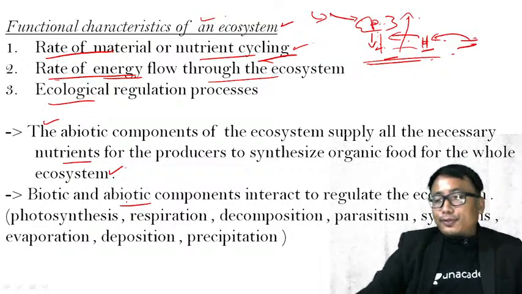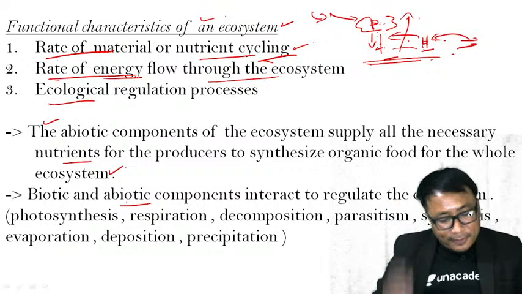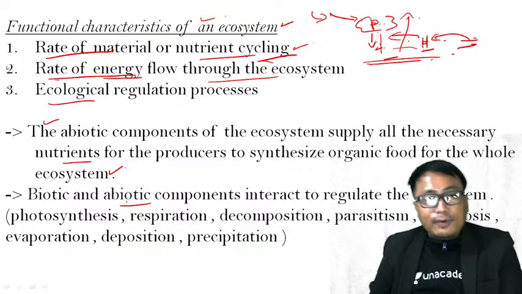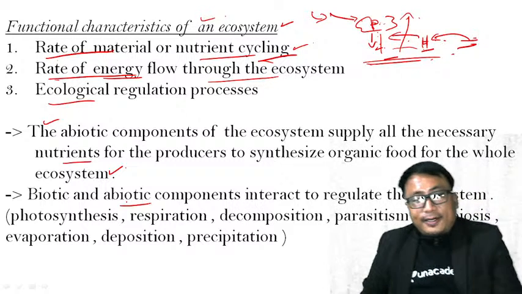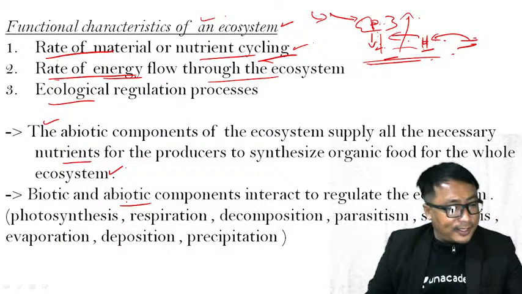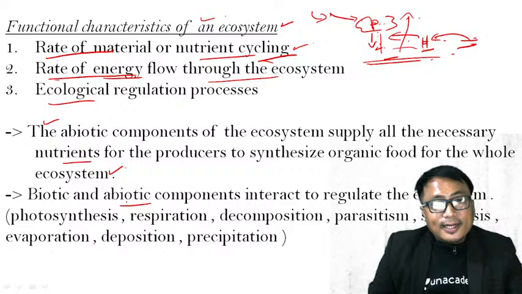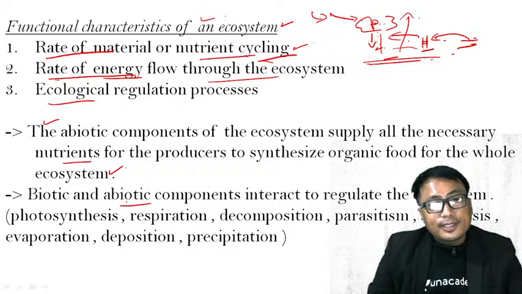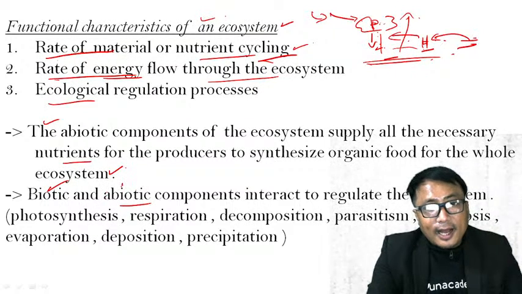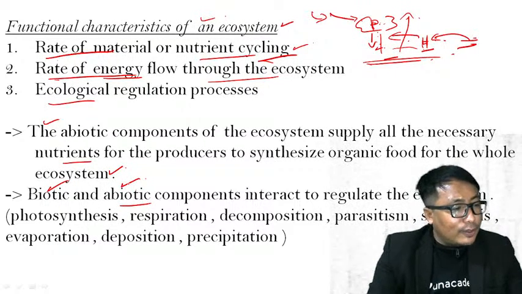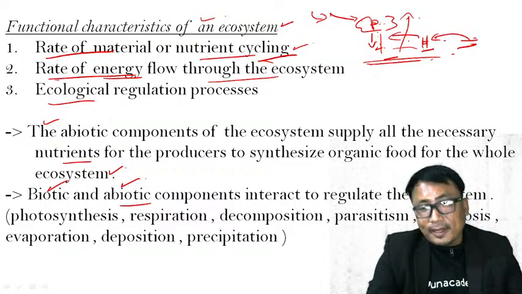Right from your school days, you are reading about photosynthesis, respiration. Now, the context with which you need to see this photosynthesis is in the ecosystem, the interaction of the biotic and abiotic components in order to regulate the ecosystem as such.